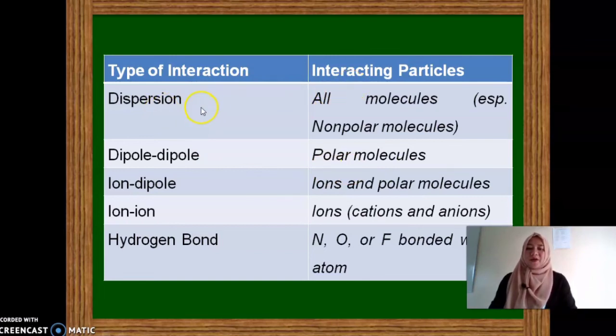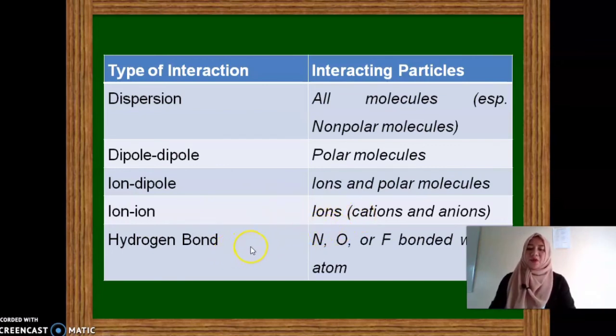So in dispersion, all molecules, especially non-polar molecules, are the interacting particles. For dipole-dipole, these are polar molecules. For ion-dipole, we have ions and polar molecules. For ion-ion, we have ions. It can either be cations or anions.